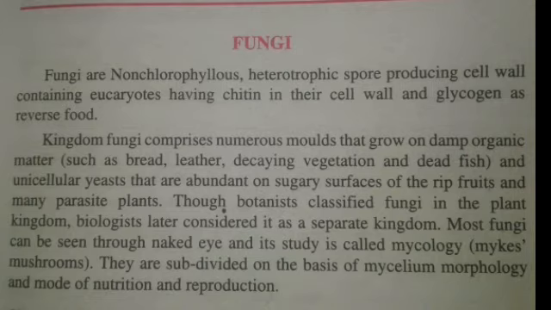Many fungi propagate vegetatively by fragmentation and asexually by spores or conidia. Sexual reproduction is isogamous, anisogamous or oogamous, or takes place by gametangial contact or by somatogamy.